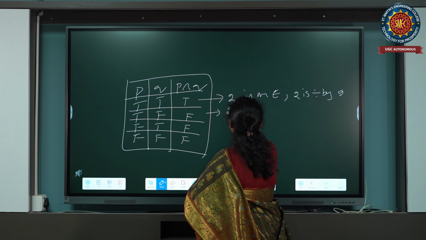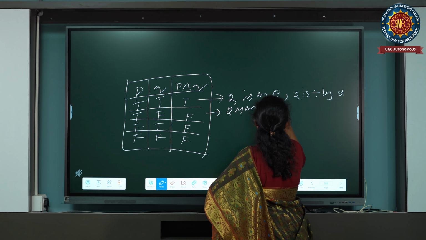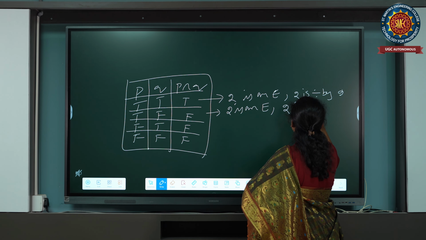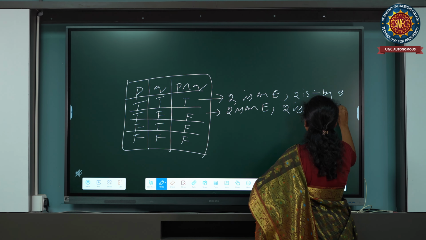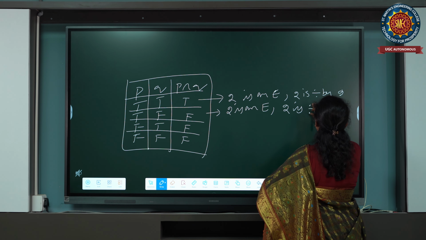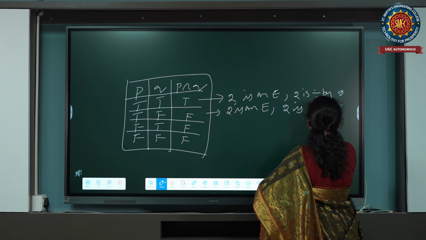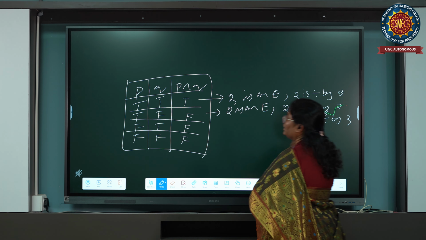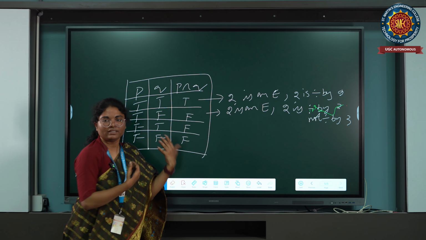Now, the second statement is like this. 2 is an even number, and 2 is divisible by 3. Otherwise, we'll take it like this: 2 is not divisible by 3. Similarly, vice versa also.